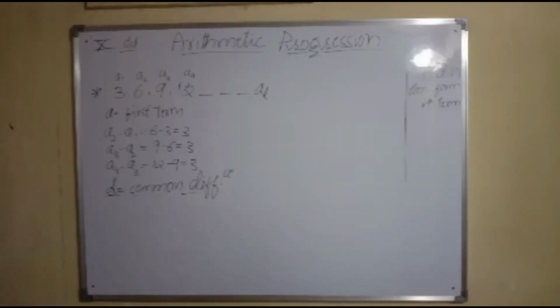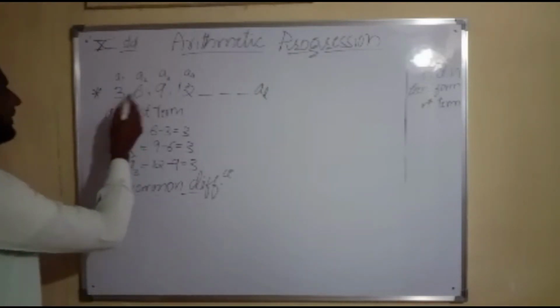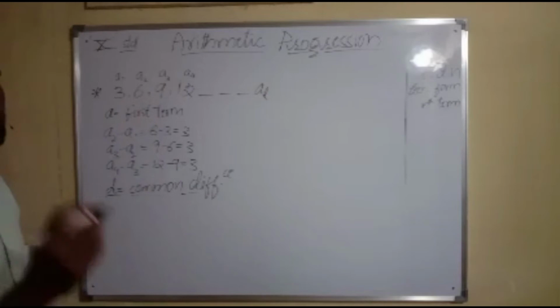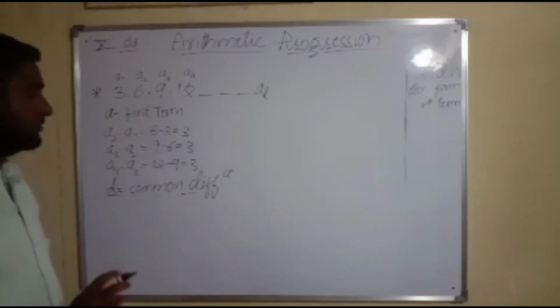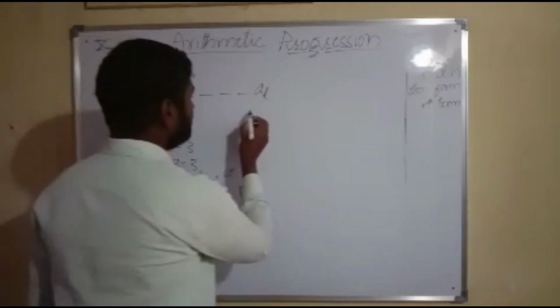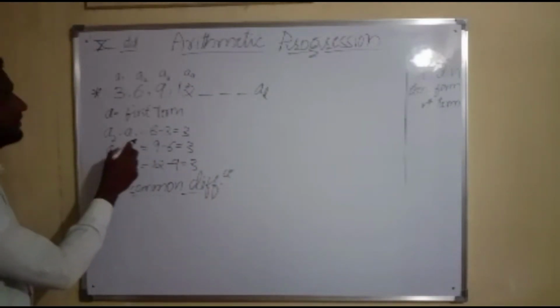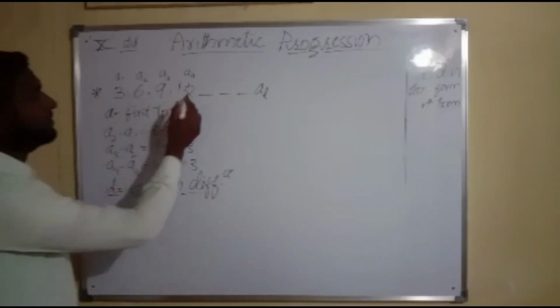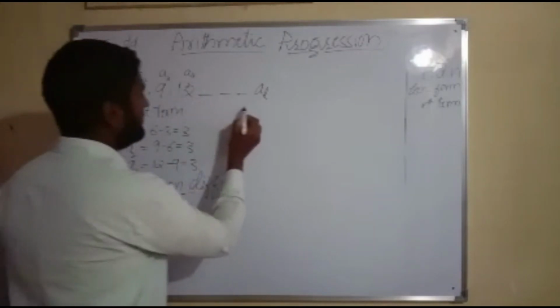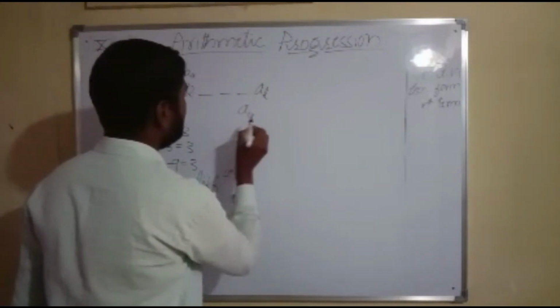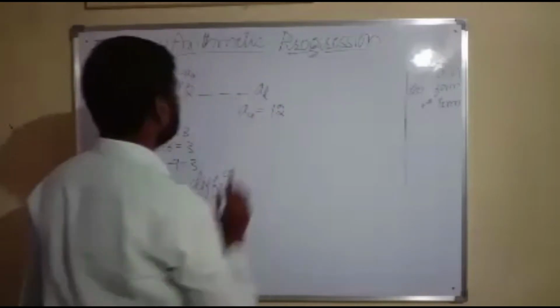I can get the next term by adding the fixed number to the previous term. For example, the fourth term is A4, which is 12.